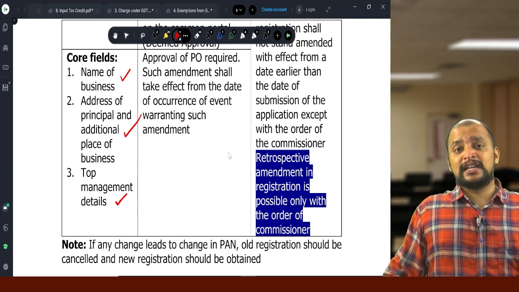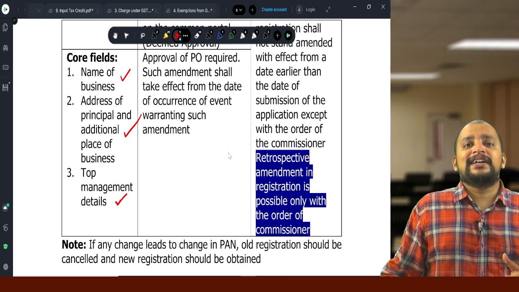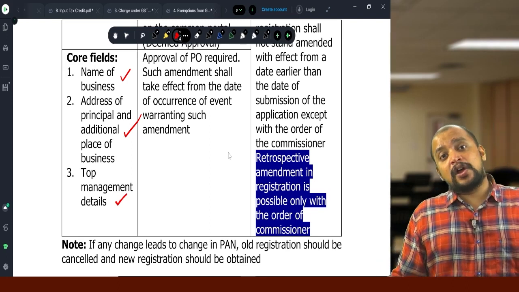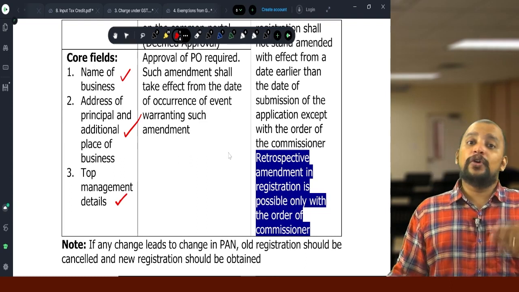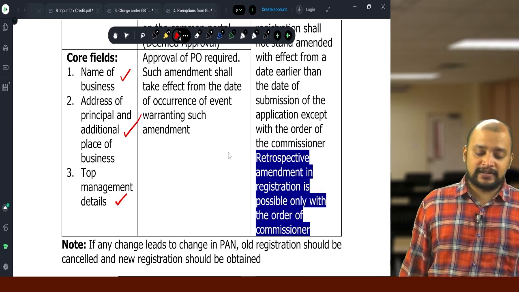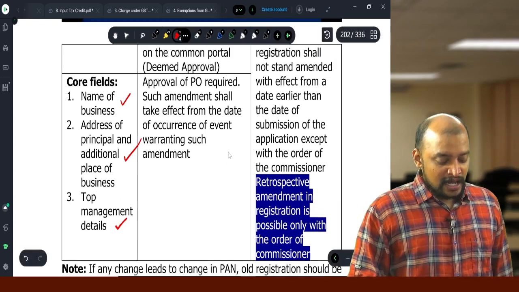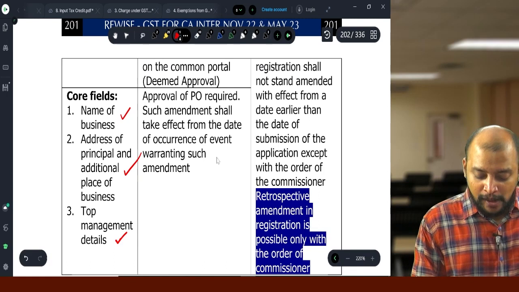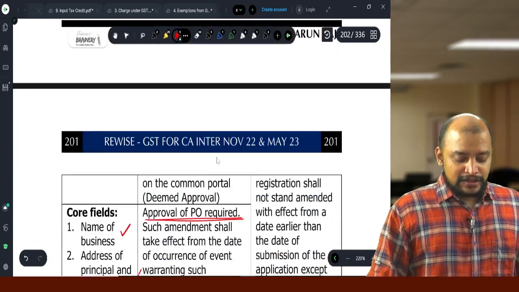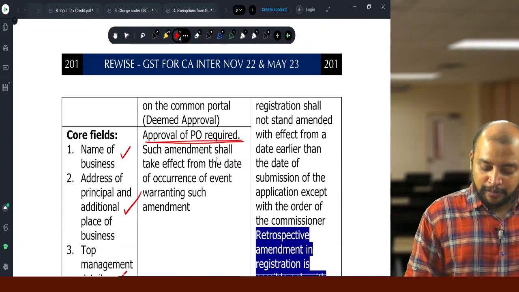What is the difference? If it is core field, that will be subject to approval by the proper officer. If it is a non-core field, then no need of any approval by the proper officer, automatically the change is taking place. That is in the portal. Okay. So core field, approval of proper officer is required. Whereas in case of non-core field, there is no approval, deemed approval.